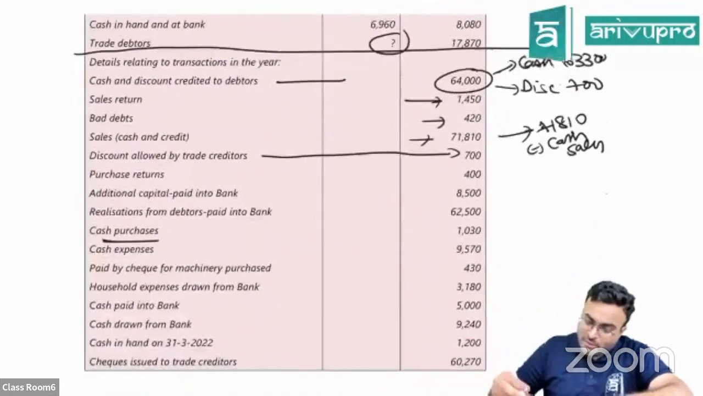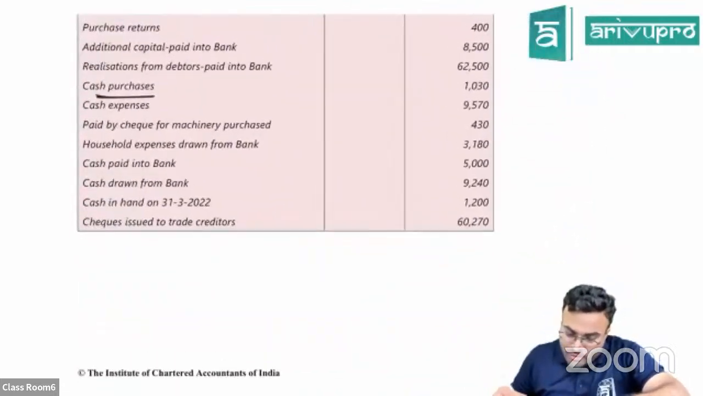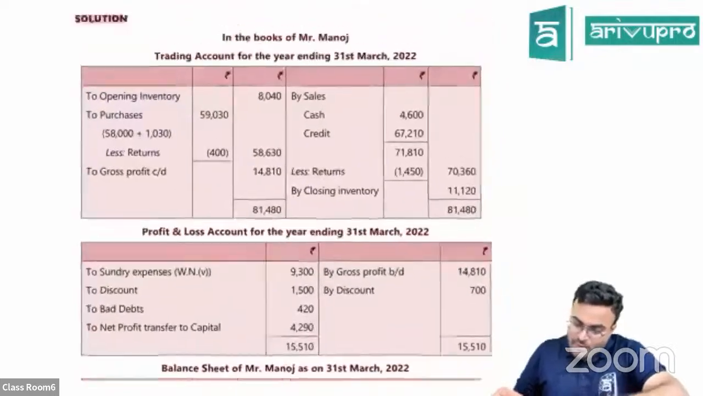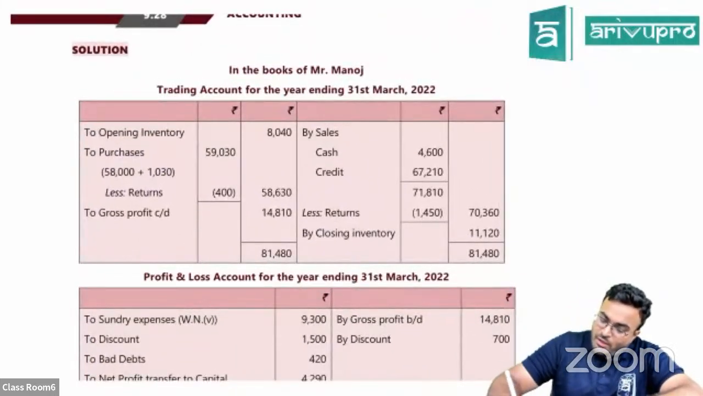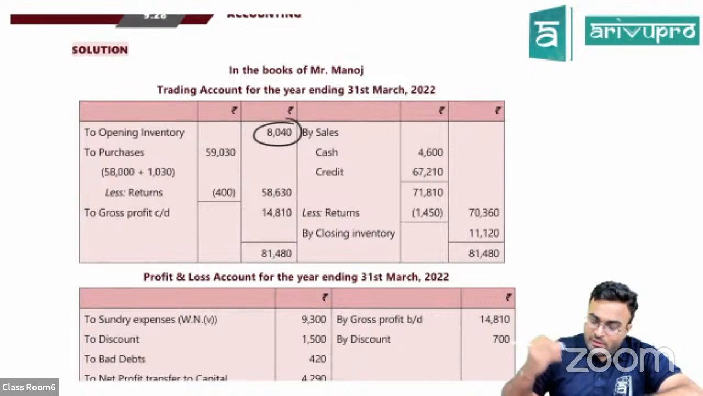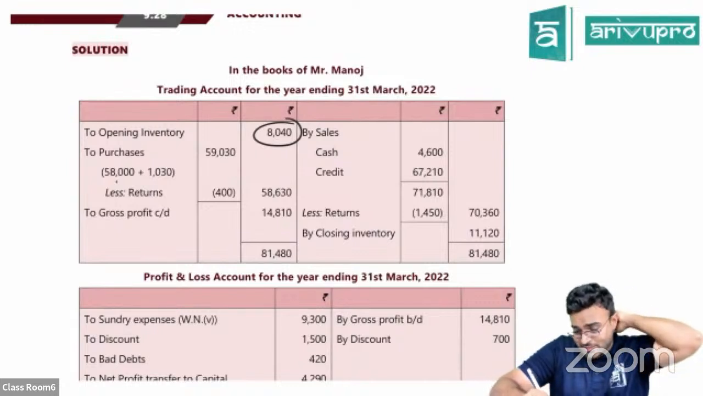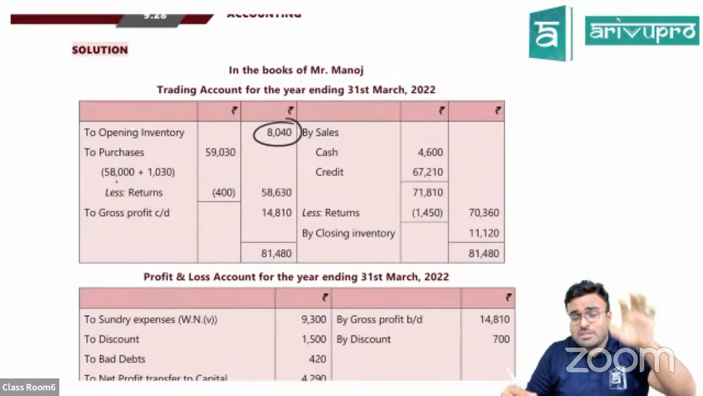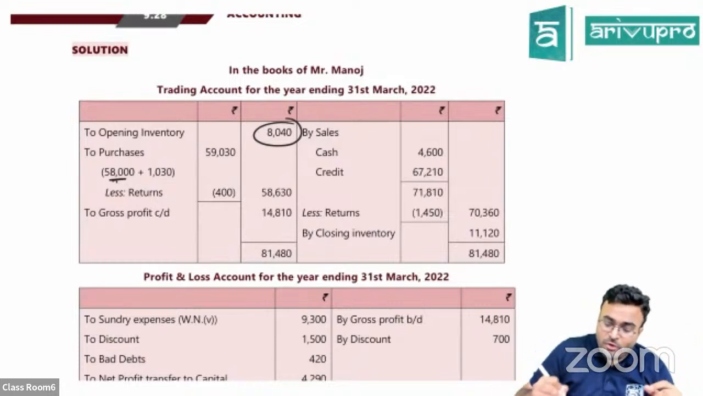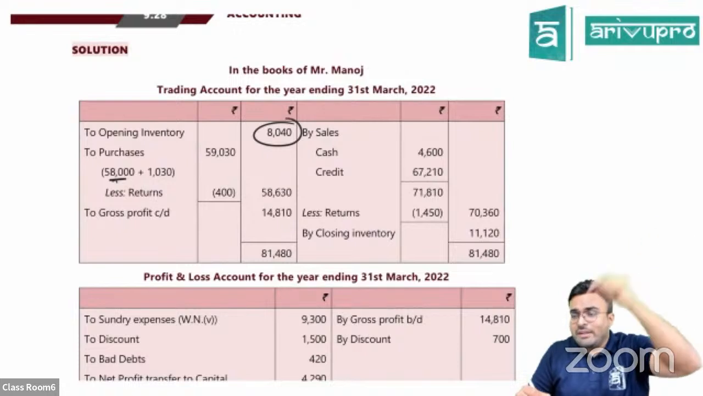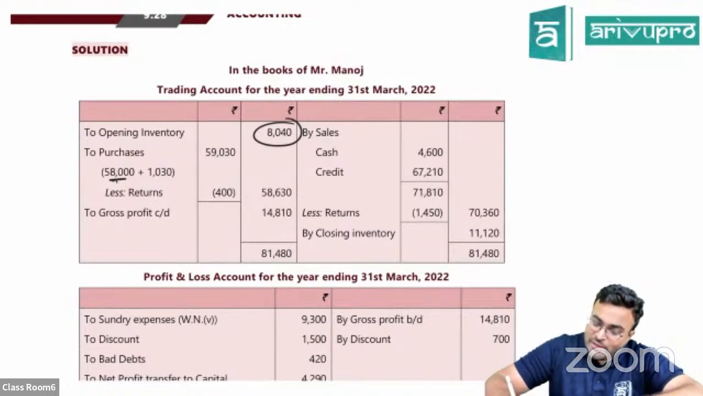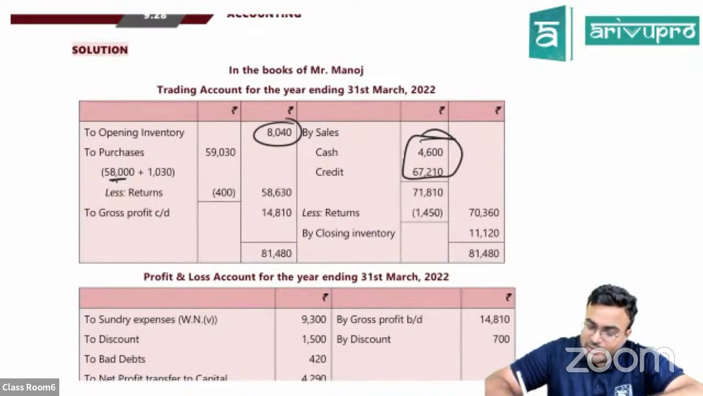Now, another thing we have to worry about in this question is, see, opening inventory given. Purchases. We have the cash purchases and credit purchases. Cash purchases, it was given to us. Credit purchases, what are we going to do? We are going to find it from the creditors ledger. Then finally, sales also, both of them we have found out. Then returns you subtract and closing inventory is given directly. You will get your gross profit.